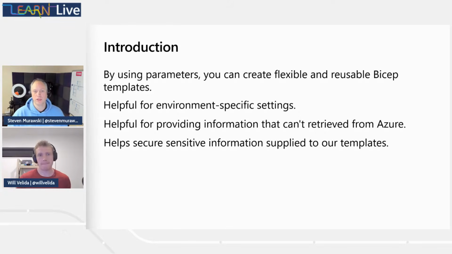Yeah, one of the really important things, right, is that Bicep is actually using the Azure Resource Manager. If we already have information in Azure that we can retrieve at the time of the deployment, that information we can just pull in as part of our template. But for some information we're not going to have there, and that's going to be context that is being provided by the person deploying the template, and so that's where parameters really come in, right?